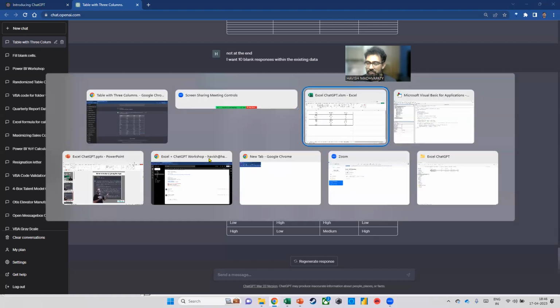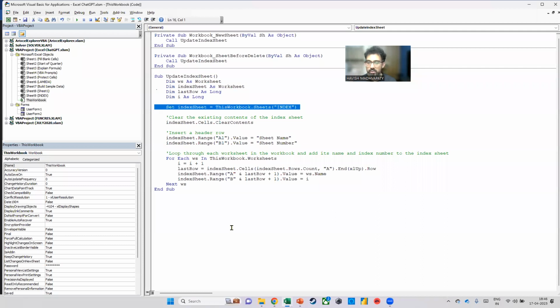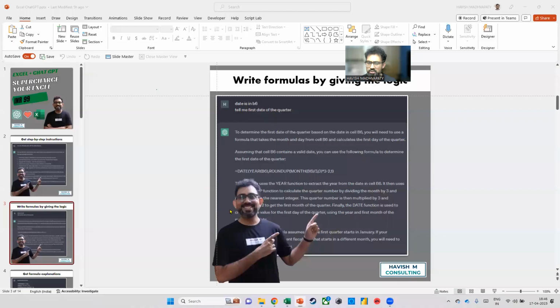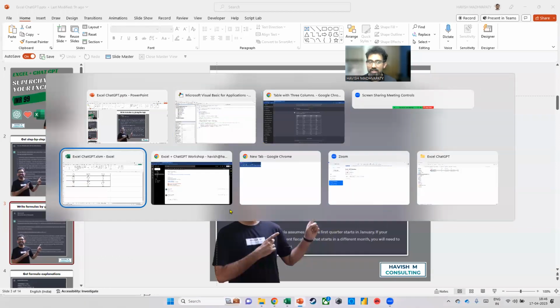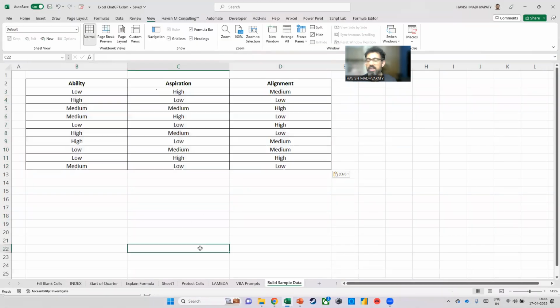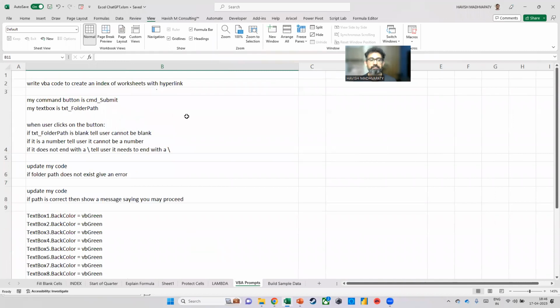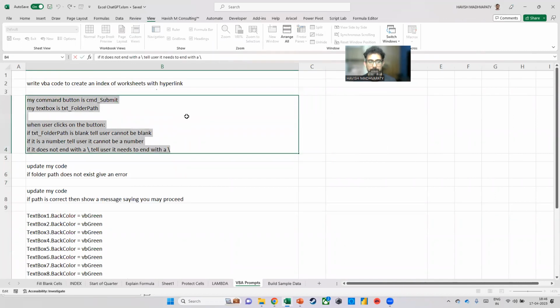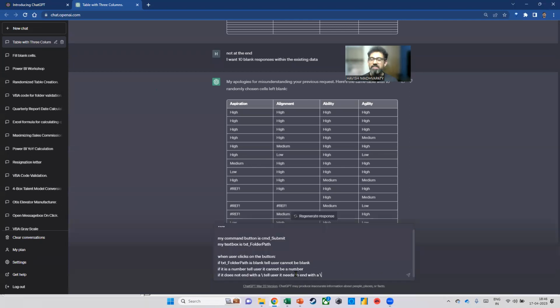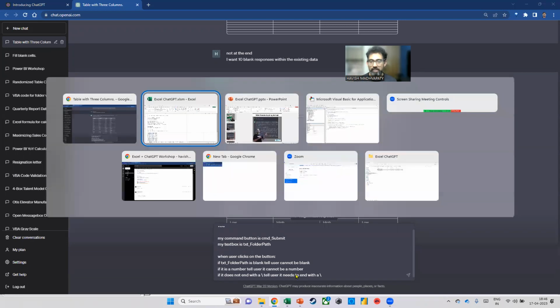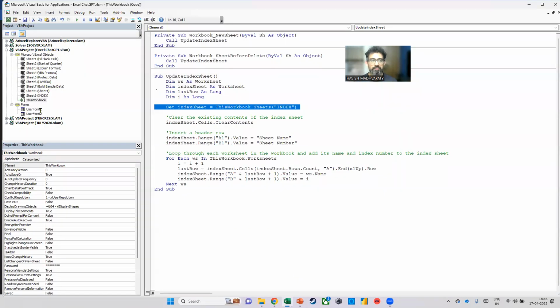Okay, so we have 15 minutes. Let me just continue and show you. I don't know if any of you are programmers, but if you are, you'll be very, very impressed to see this. Check this out. I can basically go to ChatGPT and give it instructions in VBA. I'm telling it, I have a command button, which is called CMD_submit.